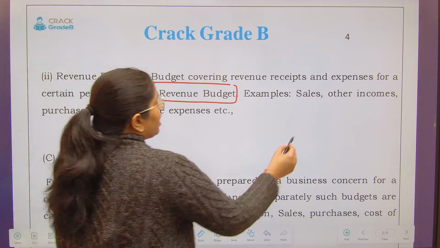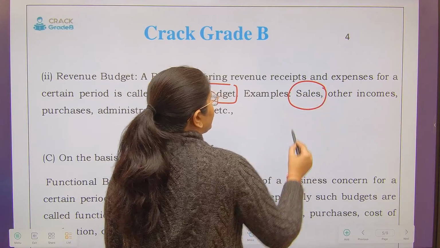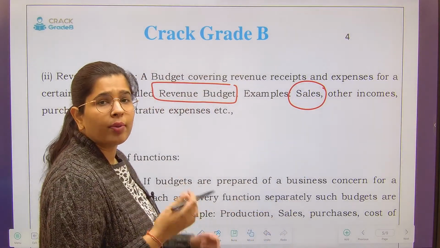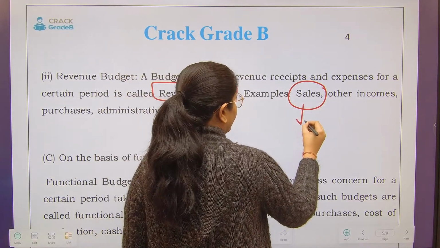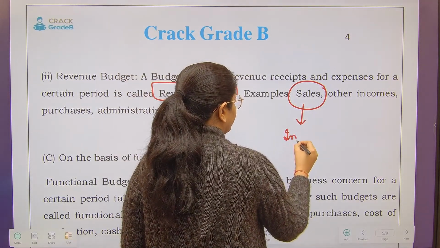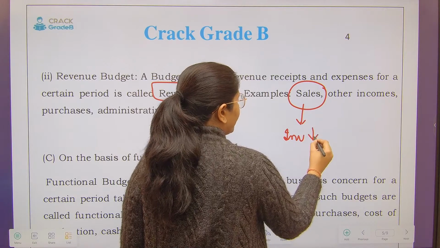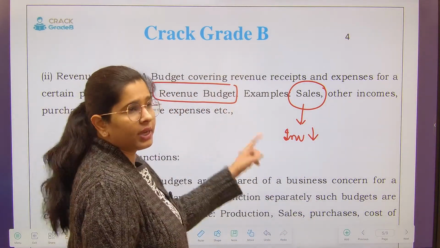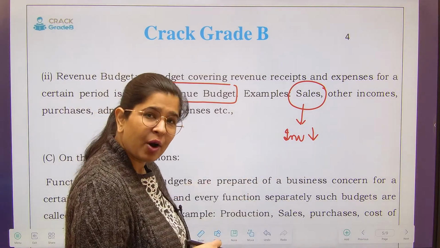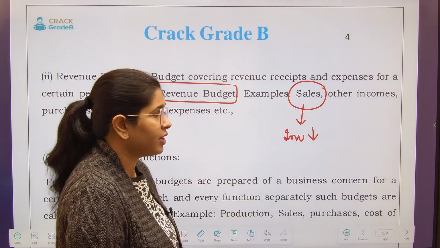Now see, doing sales, does it have any impact on my long-term assets? No. This has an impact on my asset because my inventory will be reducing. But inventory is a current asset. It is not a long-term asset. Therefore, doing sales, I am receiving income out of it. This will be called revenue receipt.